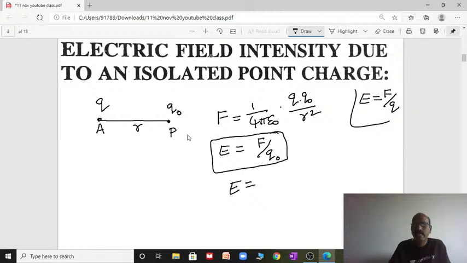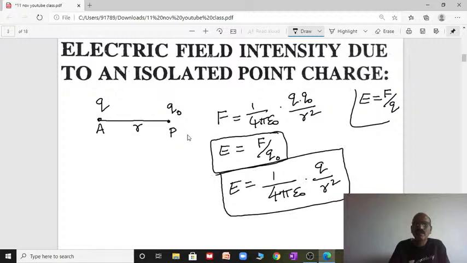You will get the electric field at a point P due to the charge at A as 1 by 4 pi epsilon naught Q by R square. This is the electric field at a point due to a point charge, the isolated point charge electric field formula, right? 1 by 4 pi epsilon naught Q by R square.